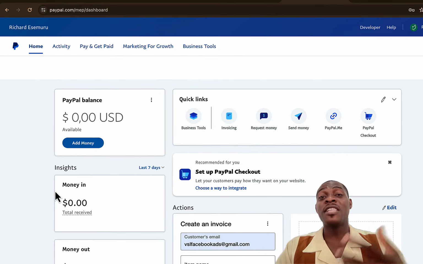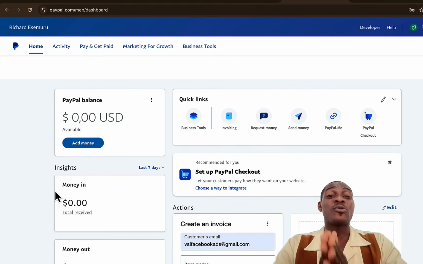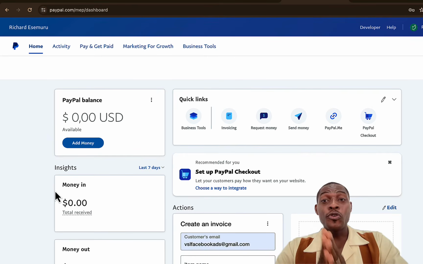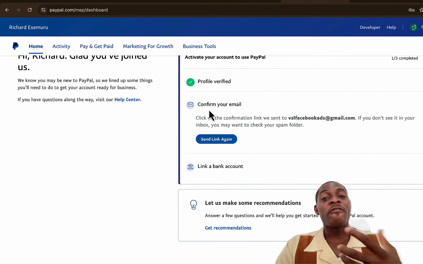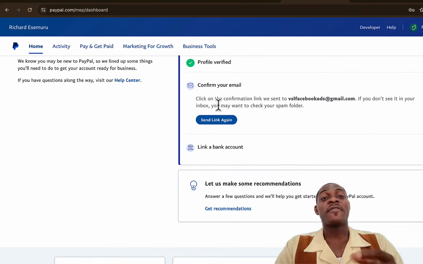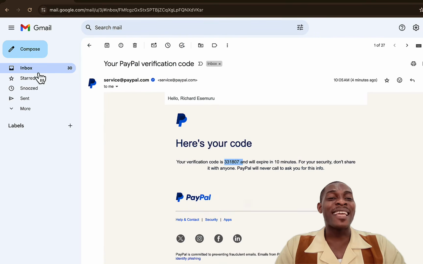Remember, we mentioned that you needed a valid ID card for your PayPal account to stay forever. And you also need what? A US bank account. But let's go straight on into confirming our email address because it is very important for us to actually get verified.